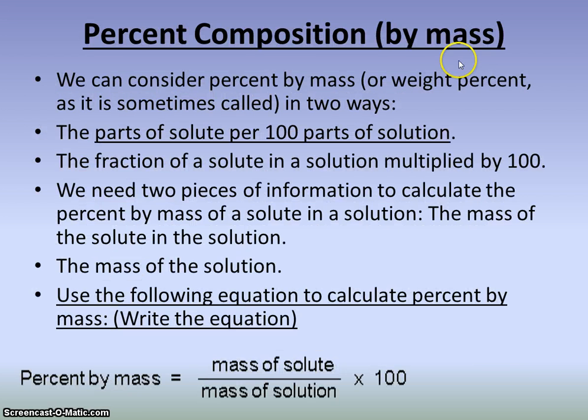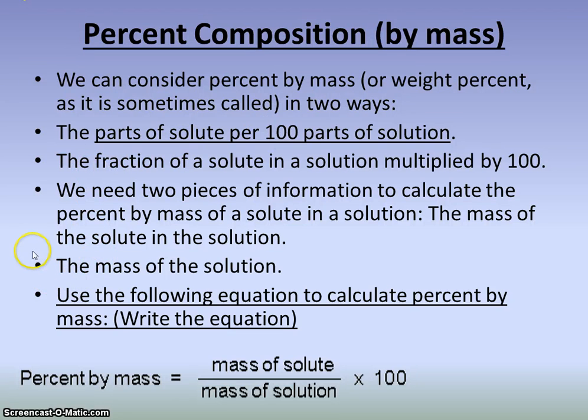All right, now we're going to talk about percent composition. That means how much of the solute is there in that solvent, and we're going to be specific now. Those other ones were kind of relative. This one's going to be specific. It's the parts of solute per 100 parts of solution. We're talking about per 100, which means it's a percent, right? That's why it's called a percent, because it's per 100.